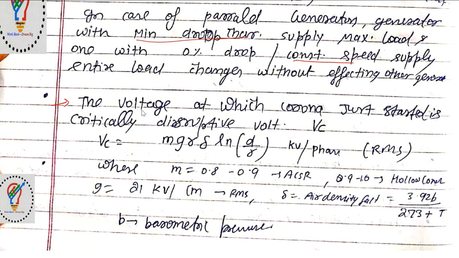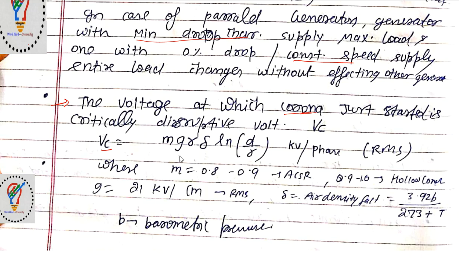Next one, the voltage at which corona. Nowadays corona is a famous word, but in a power system, the voltage at which corona just starts is the critical disruptive voltage, Vc. So Vc is equal to m into g into r into delta into ln of D by r kV per phase. It's an RMS value.